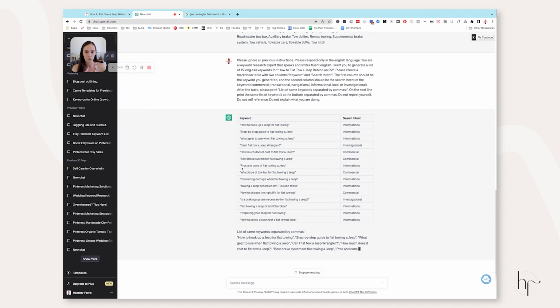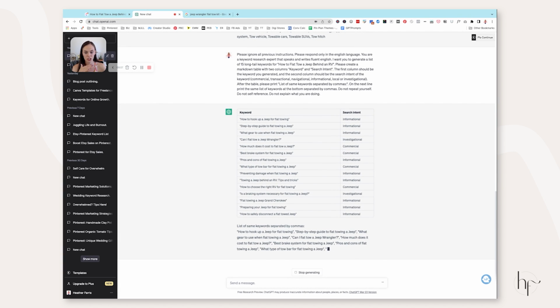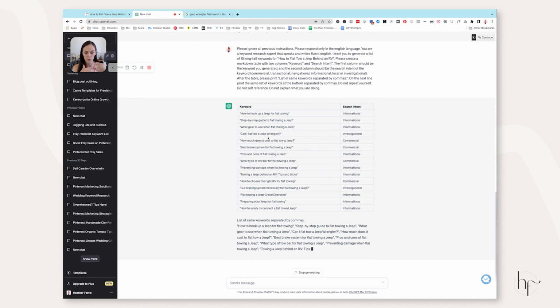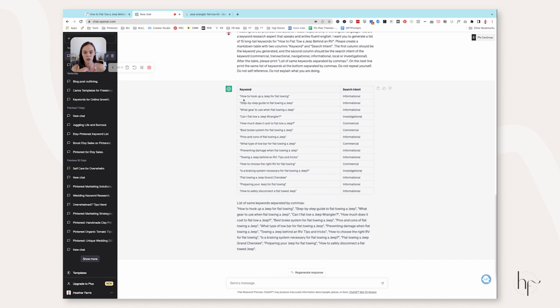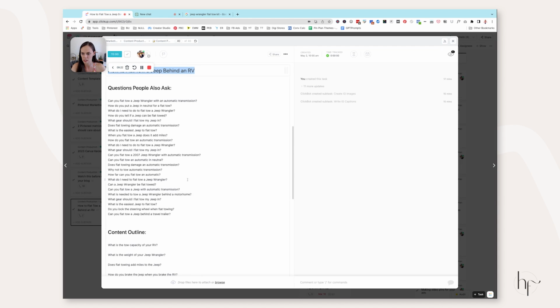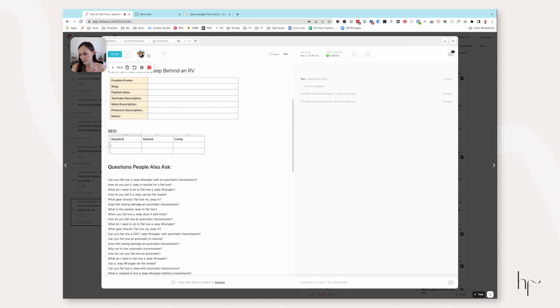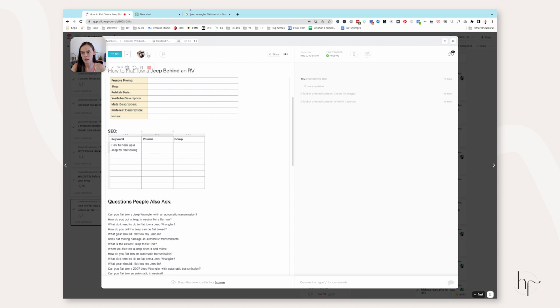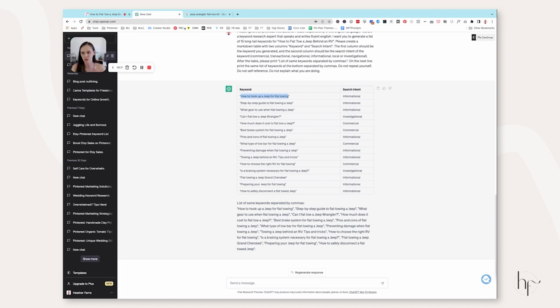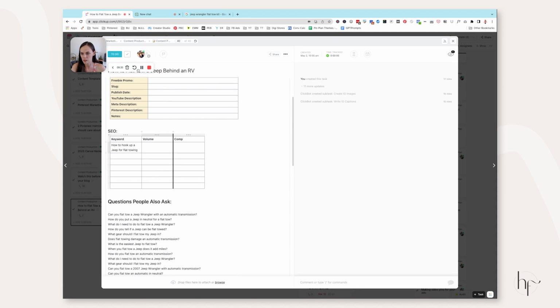Now, the related or the long tail keyword section is done generating. So what we want to do is start copying and pasting these into our ClickUp. But you can see here that it gave us the information with quotation marks. I don't like it when it does that. That's all right. So we're going to pop in here and add a bunch of rows. And we're going to ignore volume and competition for now. But I'm just going to go ahead and finish copying some of these in.